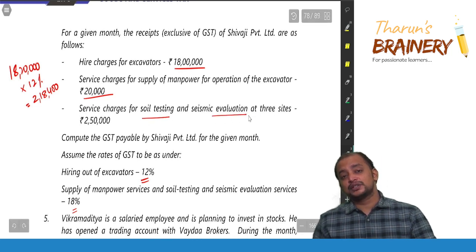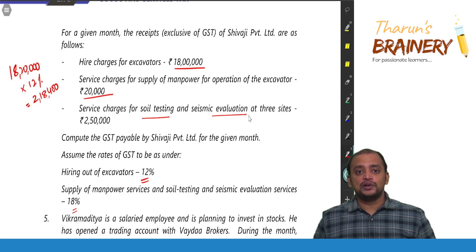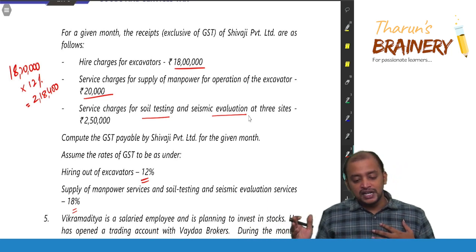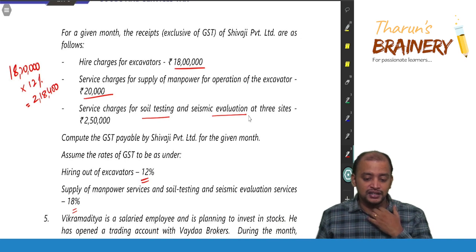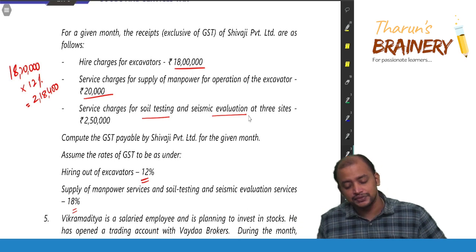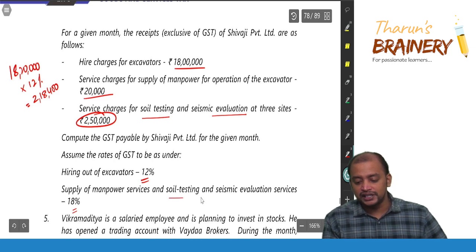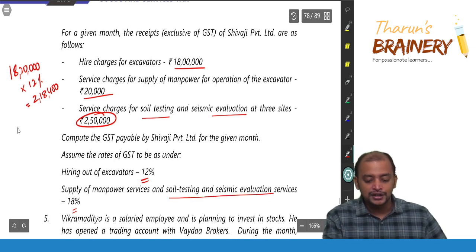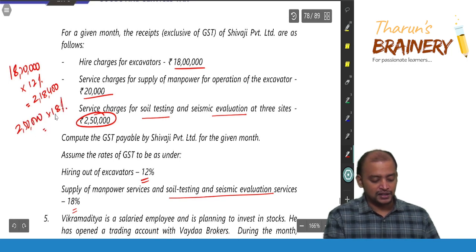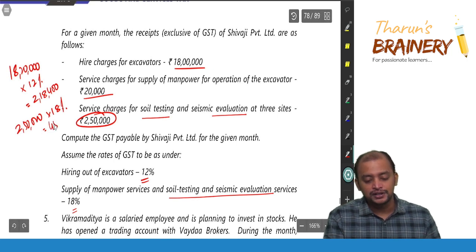Then what about this soil testing and seismic evaluation? That soil testing and seismic evaluation is a separate supply. So when it is a separate supply for a separate price, you treat it separately. This is neither composite supply nor mixed supply. That is a separate activity. So 2,50,000 into 18% for soil testing and seismic evaluation comes to 45,000. So that will be taken.